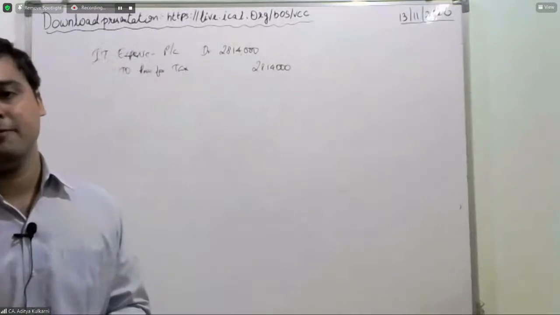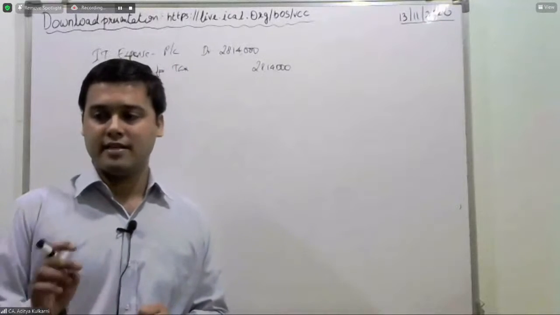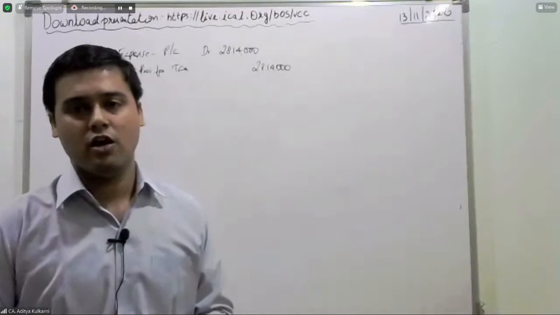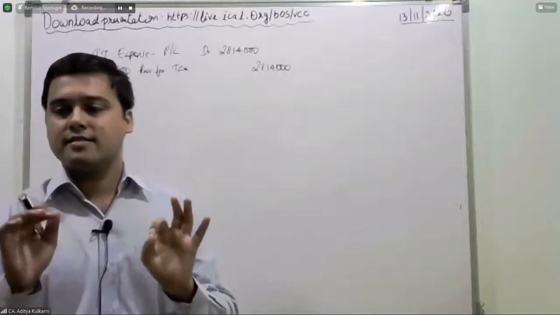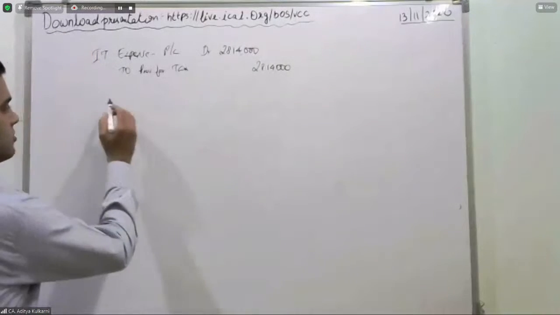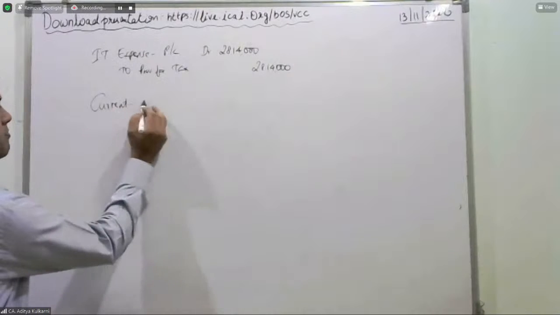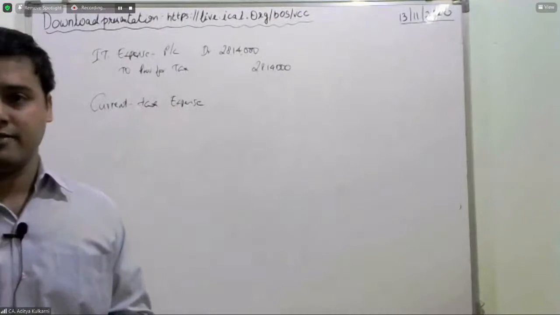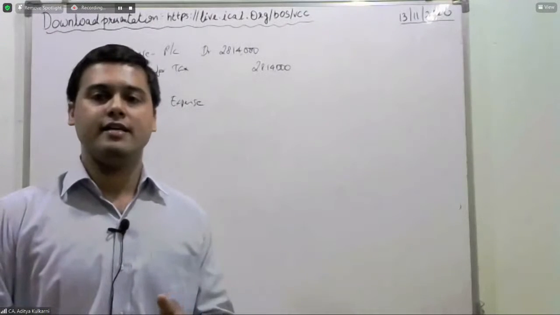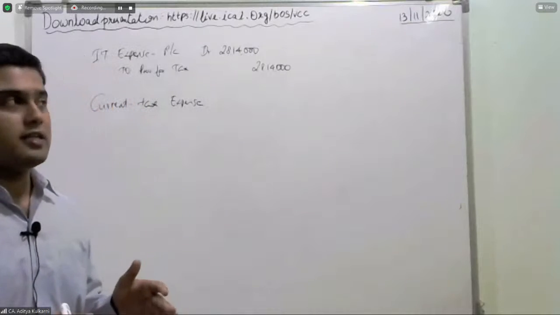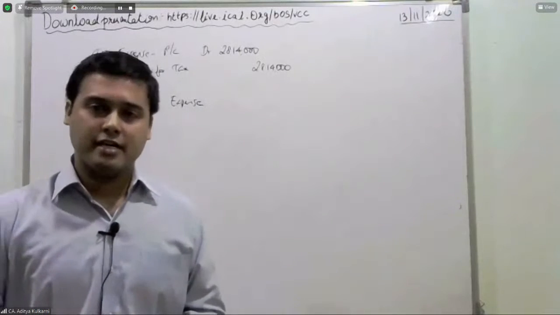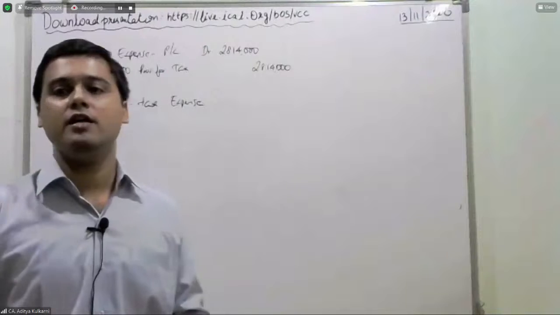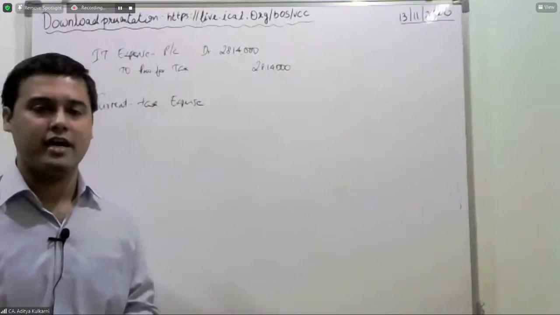So in this problem, 93 lakh 80 represents the taxable profit. 28 lakh 14,000 is what represents your current tax expense, in terms of Ind AS 12. We call it the current tax expense: the tax expense for the year that is computed based on the computation of income. So in simple words, 28 lakh 14 is what is actually payable to the department, payable to the government.